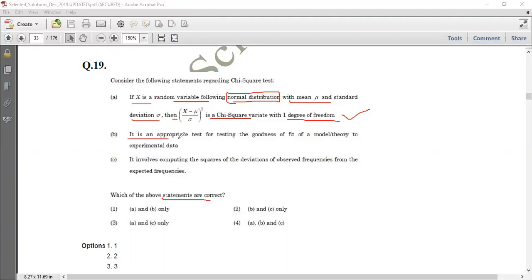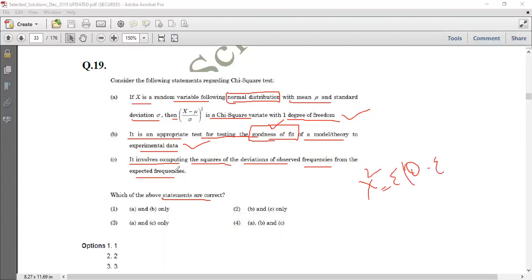Then the second statement, an appropriate test for testing the goodness of fit, as I told you, is one type of the chi-square of a model or theory of experimental data. Yes, this is applied to check the goodness of fit. Then it involves computing the square of the deviation of observed frequencies, right? Because we see the square of observed minus expected from the expected frequency. So here it is talking about such a term, sum of observed minus expected whole square divided by expected. So this statement is also true. So according to the given statements, all the statements A, B, C are true. So the correct option is fourth.